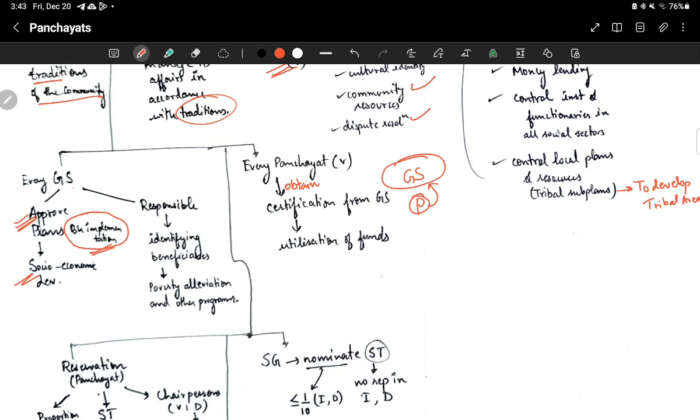Okay, and Gram Sabha will be responsible for identifying beneficiaries for poverty alleviation and other programs. And every panchayat at the village level will obtain a certification from the Gram Sabha for utilization of funds. So this means that panchayat is a smaller body as compared to Gram Sabha. Okay, so Panchayat will take a certification from the Gram Sabha in order to utilize funds.